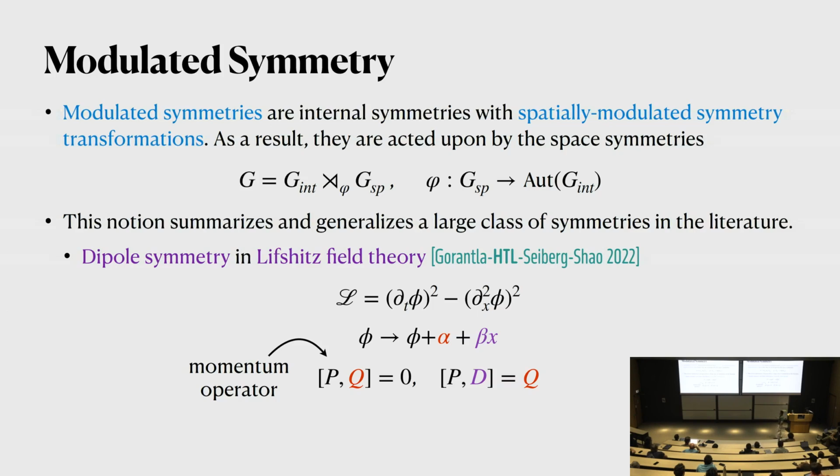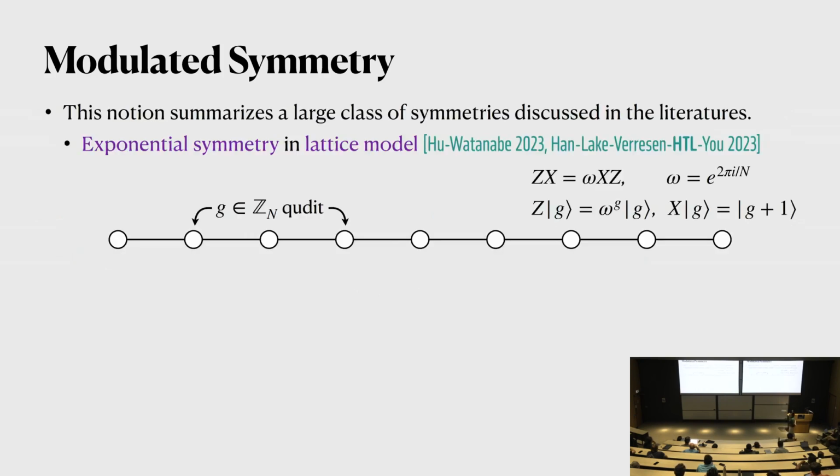Because there are linear in x transformations, this is an example of modulated symmetries. And the symmetry generators will form some non-trivial algebras with the momentum operators. Another example that has been discussed in the literature is what's called exponential symmetries. And this is defined on lattice models.